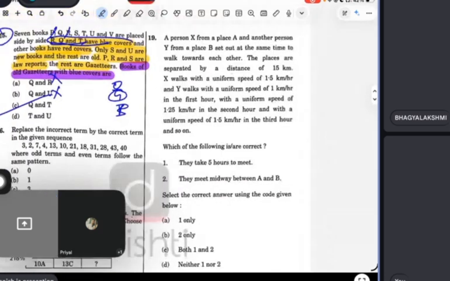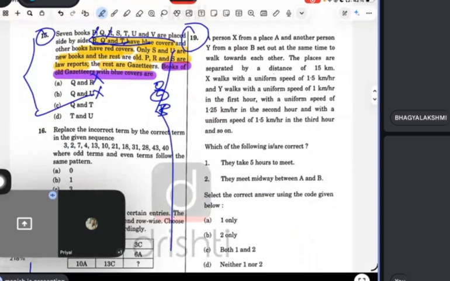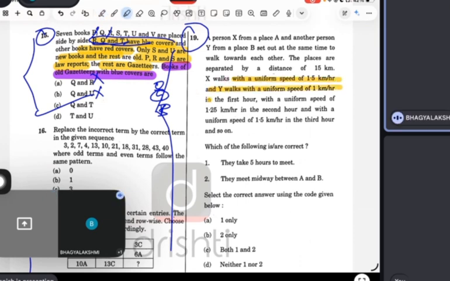Read this question. Question 19. Person X from place A and another person Y from place B set out at the same time to walk towards each other. The places are separated by a distance of 15 kilometers. X walks with a uniform speed of 1.5 kmph, and Y walks with a uniform speed of 1 in the first hour, 1.25 in the second hour, 1.5 in the third hour, and so on.